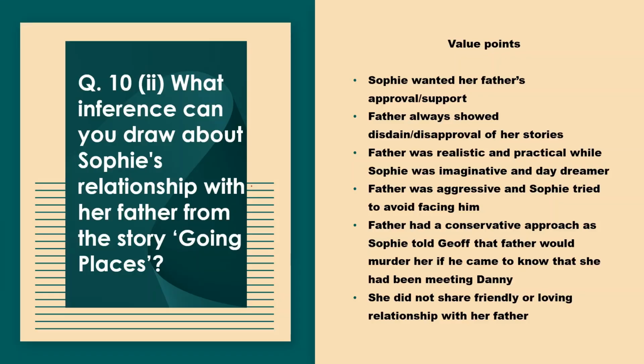Now the second question. What inference can you draw about Sophie's relationship with her father from the story Going Places? So the value points for this: Sophie wanted her father's approval and support. Father always showed disdain or disapproval of her stories. Father was realistic and practical while Sophie was imaginative. She was a daydreamer. Father was aggressive and Sophie tried to avoid him. Father had a conservative approach, as Sophie told Geoff that father would murder her if he came to know that she had been meeting Danny. And she did not share a friendly or loving relationship with her father.